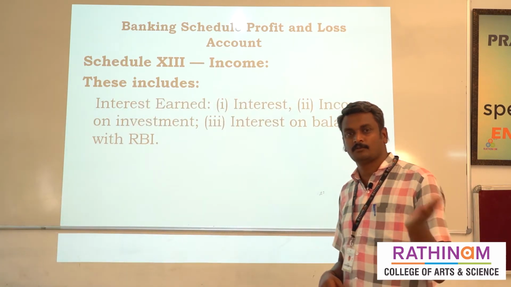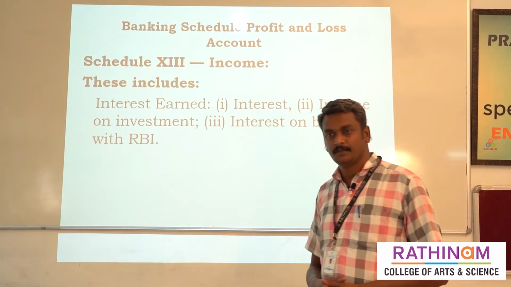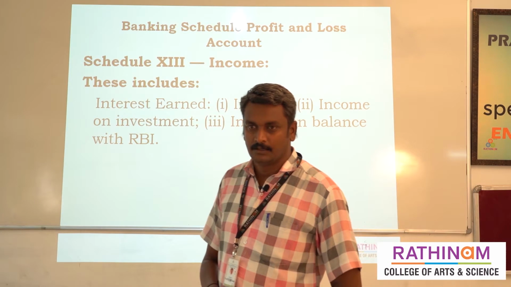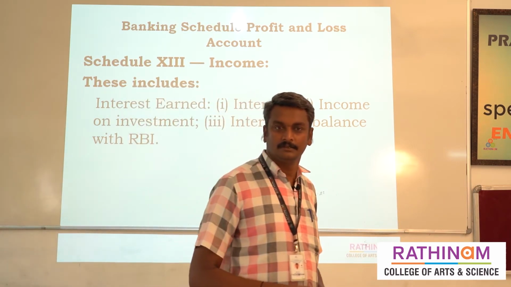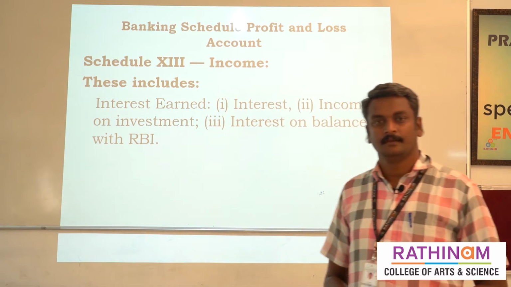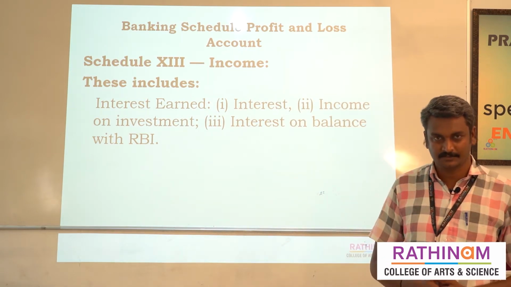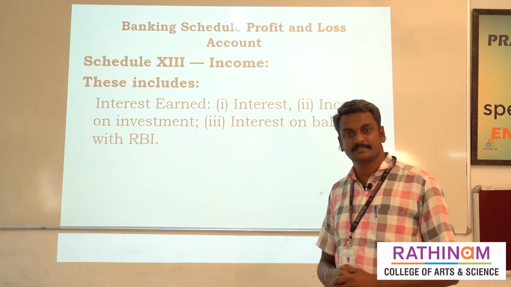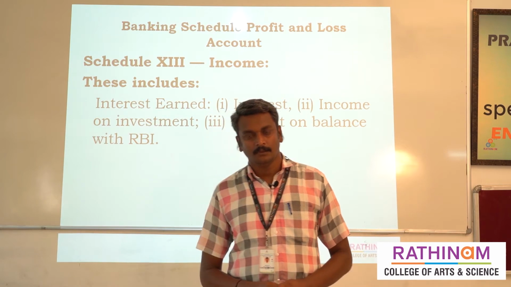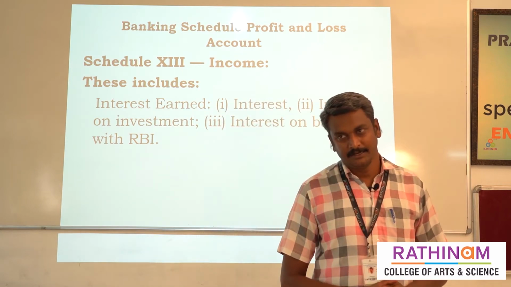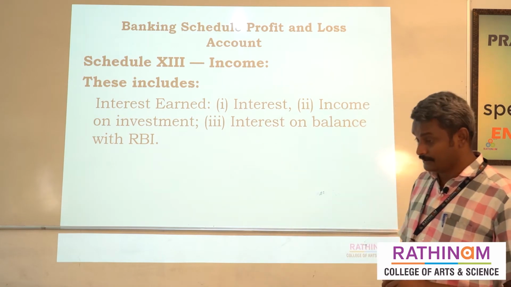After the 12th schedule, we have schedules number 13, 14, 15 and 16. Schedule 13 is interest earned, then 14 is other incomes, then schedule number 15 is interest expenses, then schedule number 16 is operating expenses. Like, schedule number 13 is clearly given here, interest earned.